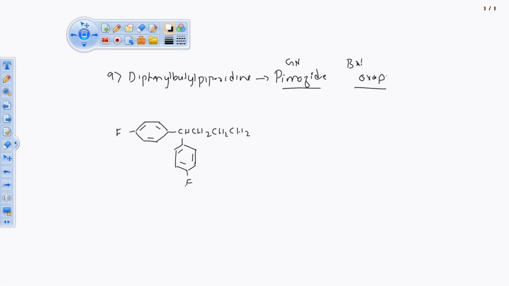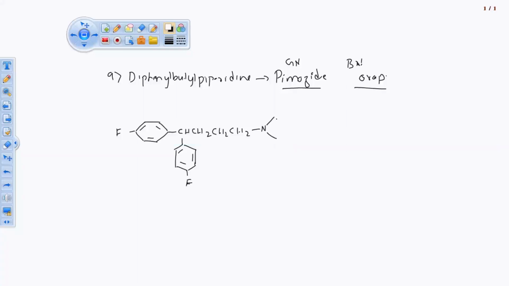If any kind of atoms are attached to a phenyl group, those atoms will activate the chemical property of this ring and increase the lipophilicity of the drug. CH2 butane, of course. Then another one we are having, piperidine. So piperidine, pimozide it is.